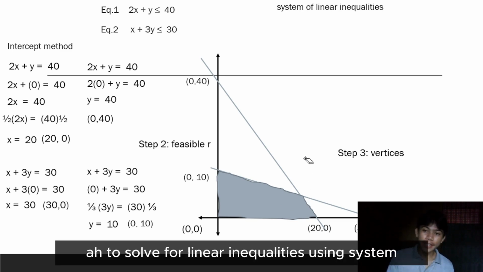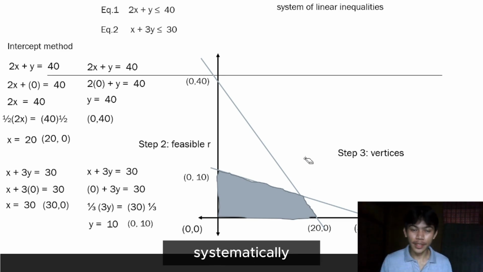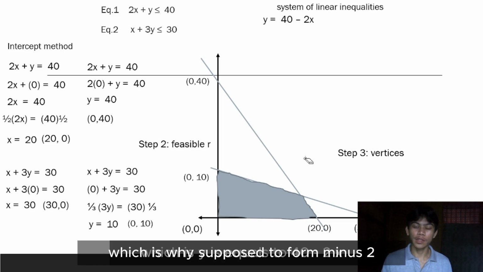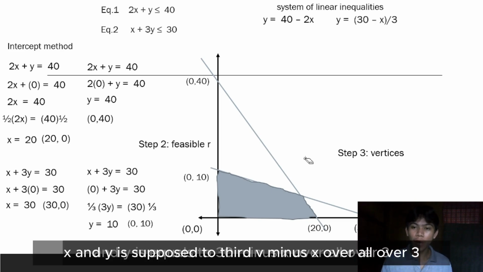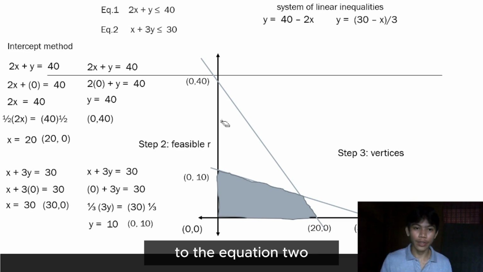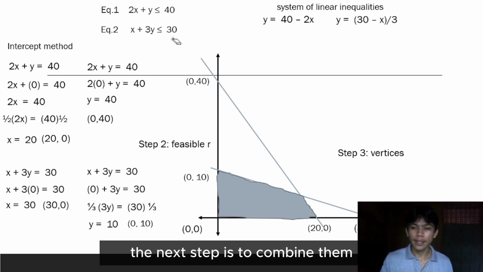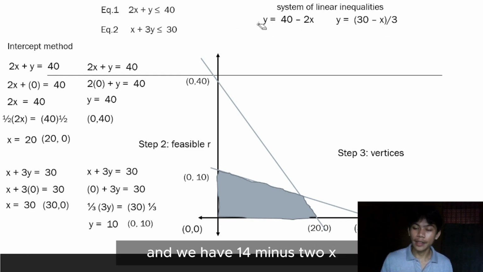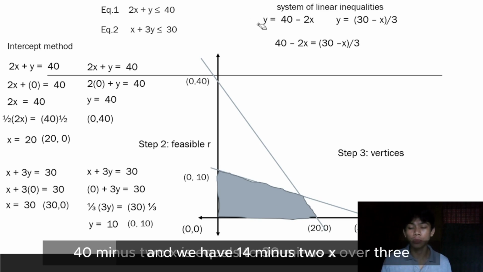We make equation 1 and equation 2 into function form, which is y is equal to 40 minus 2x, and y is equal to (30 minus x) all over 3 for equation 2. The next step is to combine them, substituting this expression for y, and we have 40 minus 2x is equal to (30 minus x) over 3.